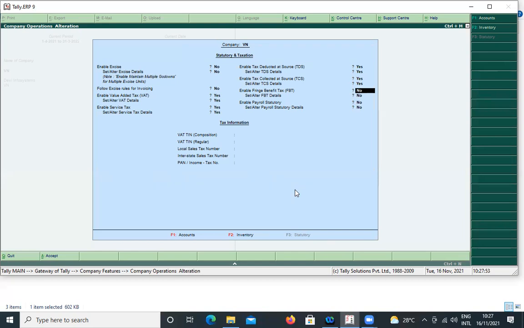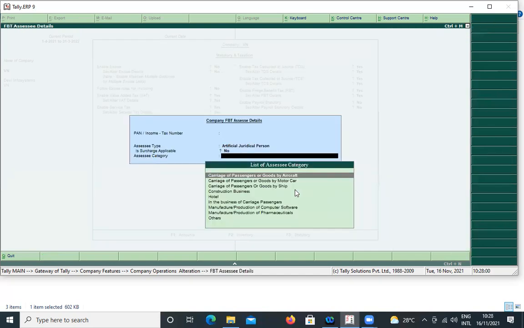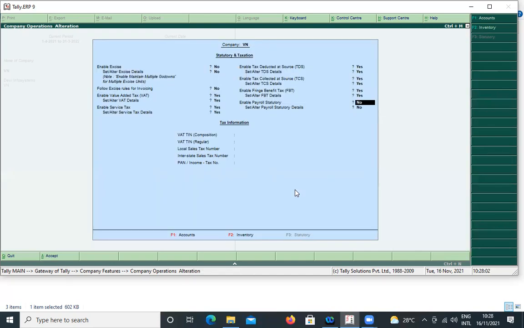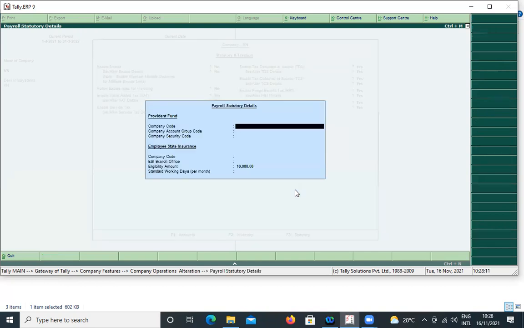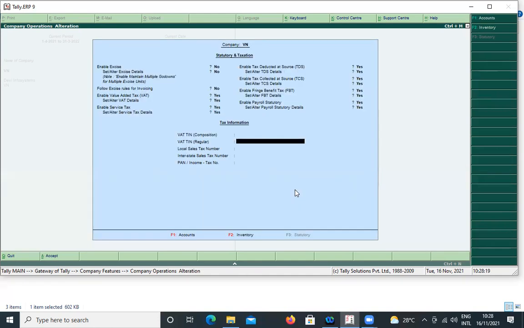Done. Okay. Enable fringe benefit tax. FBT can be enabled. Then yes, you provide S. Just leave it blank. Enable payroll statutory. Yes. Payroll set alter. Company code. Provide something. Done.